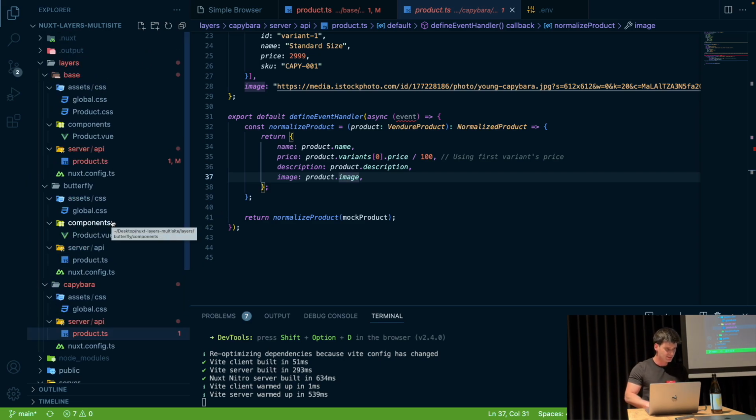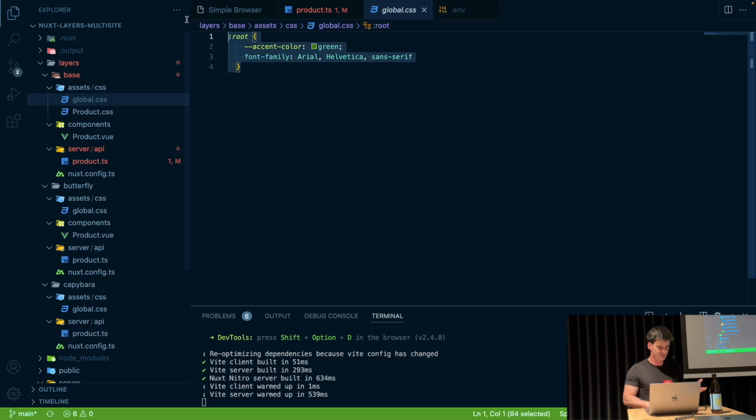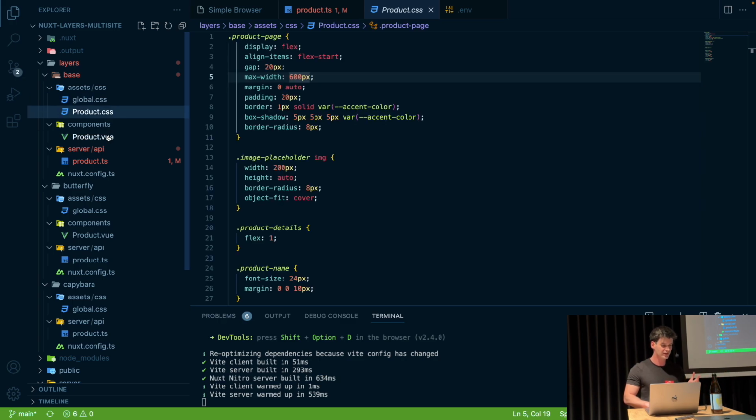Now, when it comes to the styling, a good common practice is that we have global styles where we set things like fonts, some accent colors and this sort of stuff. Plus, for every component, you also have a CSS file. I know it's not very elegant from the code perspective, but sometimes we need to make some sacrifices to make this architecture work properly.